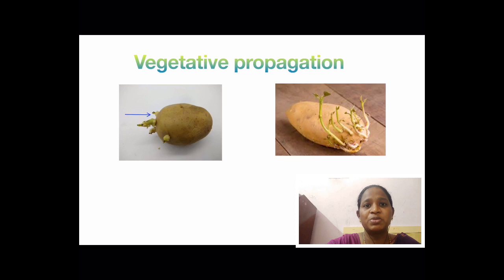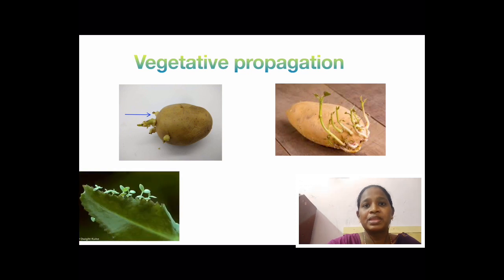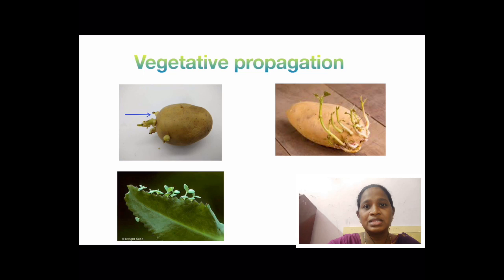In the first case, potato is the stem of a plant and the new plant arises from the stem. In the second case, the new tiny plant develops from the leaf. This kind of process is called vegetative propagation.